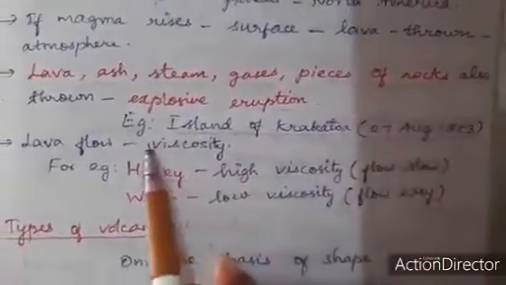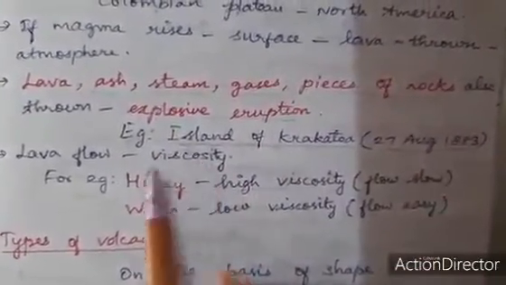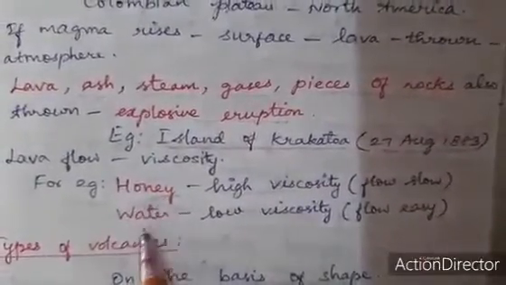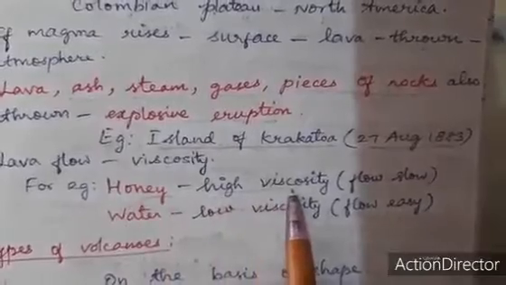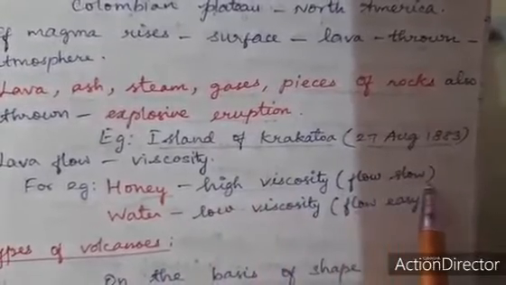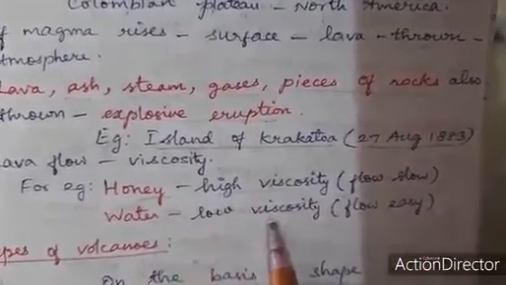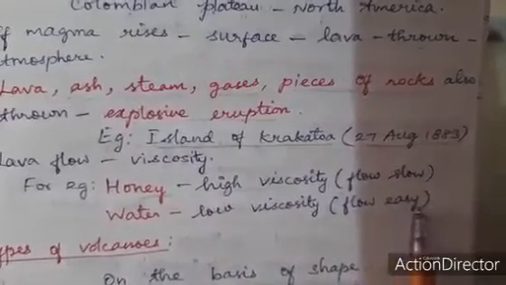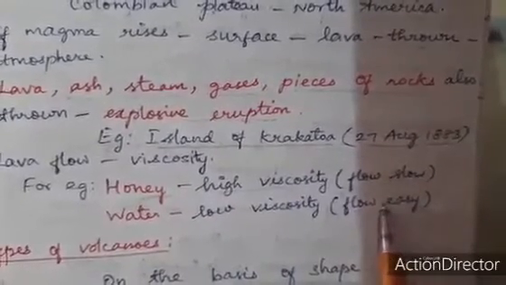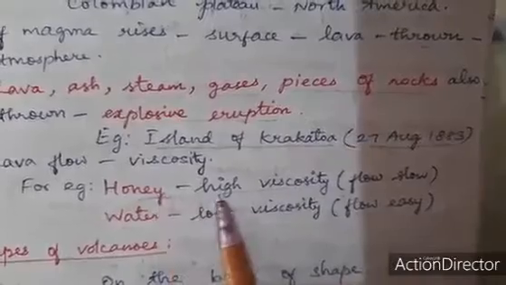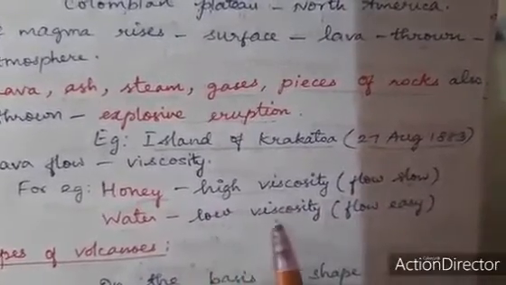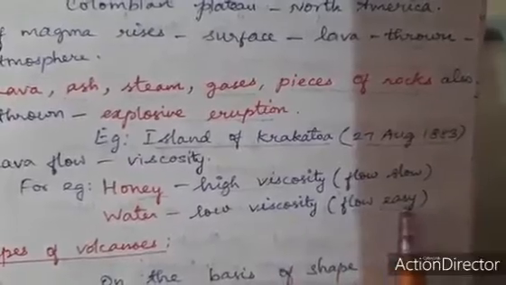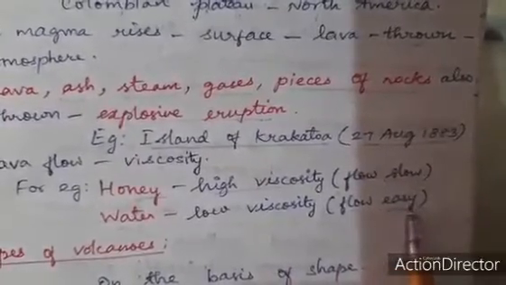Lava flow has greater viscosity. For example, honey and water. Honey has high viscosity, that is, it flows very slowly, and water has low viscosity, it flows very easily. Do you understand these differences now? Honey flows slowly and water flows easily.